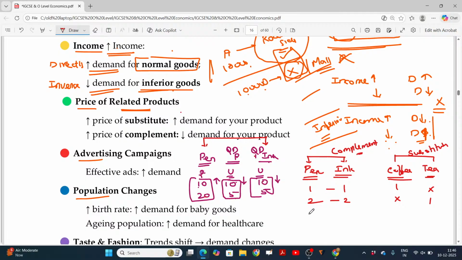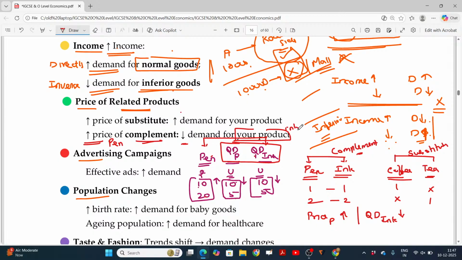This is nothing but: price of pen increases, quantity demanded of ink decreases. Inversely related. So you have to connect between what? Price of pen and the quantity demanded of ink. It's not price of pen and the quantity demanded of pen. Price of pen and quantity demanded of ink, as these two commodities are complement. Increase in price of pen decreases quantity of ink.